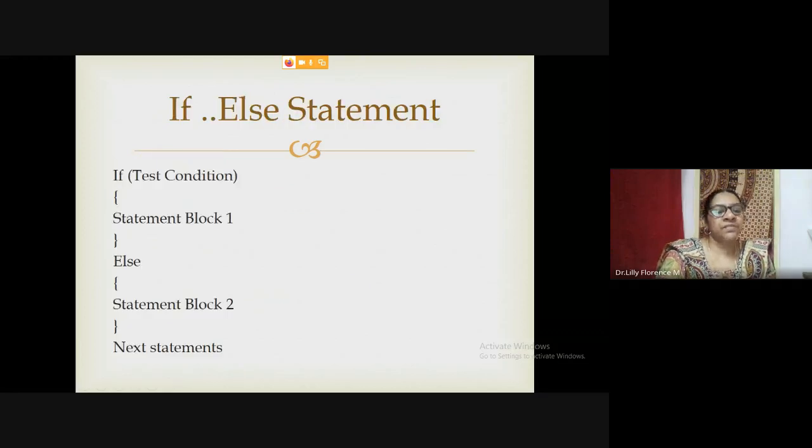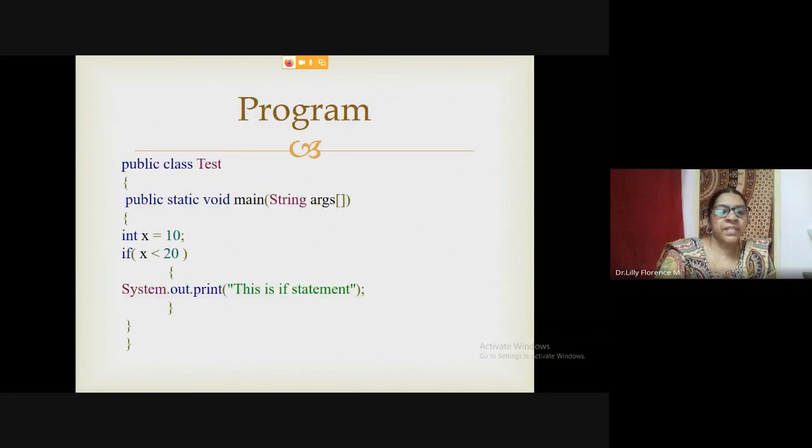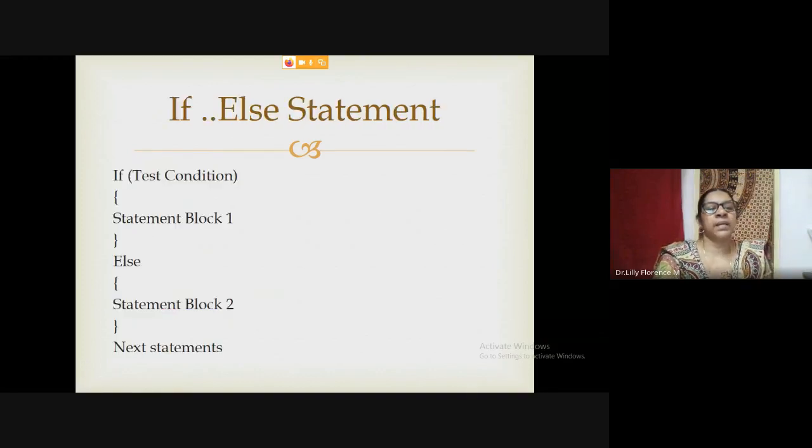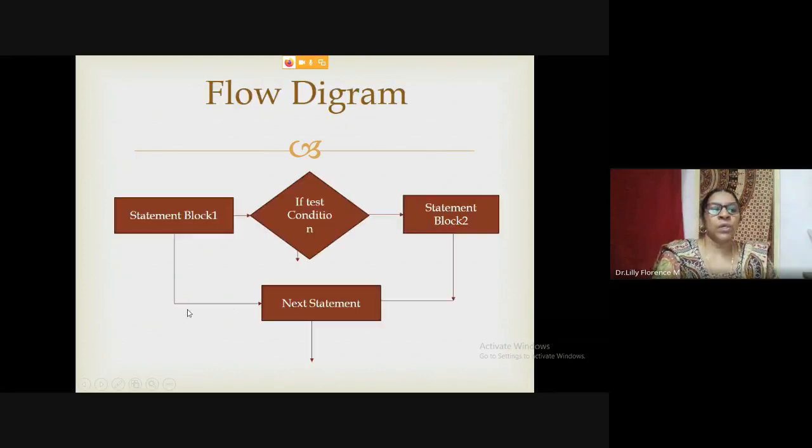The next one is if else statement. See, in the previous example, we didn't define what has to be done if the condition is false. But here, for that, we are using the else statement. In the else part, we can define what has to be done if the condition is false. So if the condition is true, it will execute statement block 1. Otherwise, it will execute statement block 2.